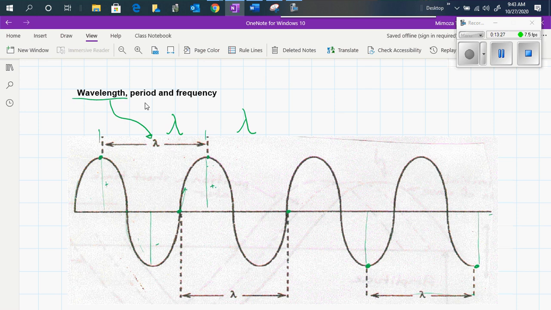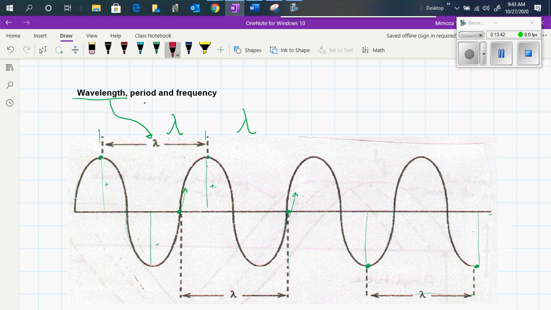So if this is increasing, then it is increasing again. Two consecutive points that have the same attitude, so either increasing or decreasing, because even if we go to these two points here, this point here and this point here, the distance between the two will be known as the wavelength of the wave. And the units for the wavelength are meters or nanometers and so on, but meter is the international system unit.